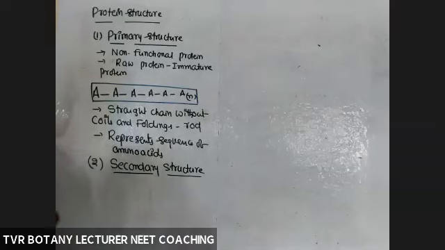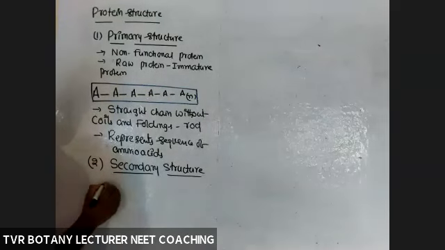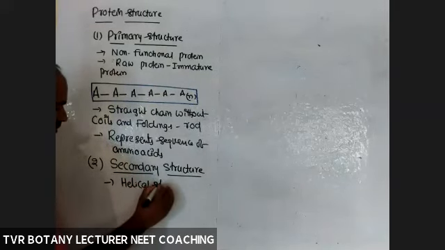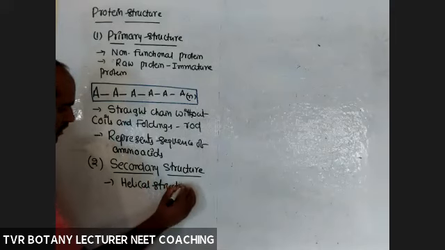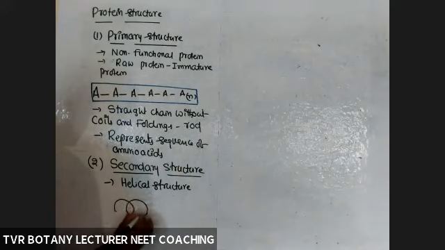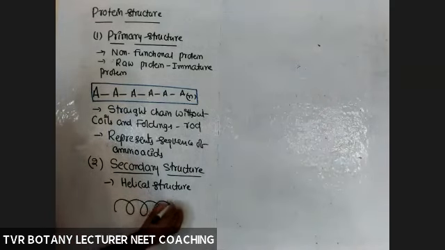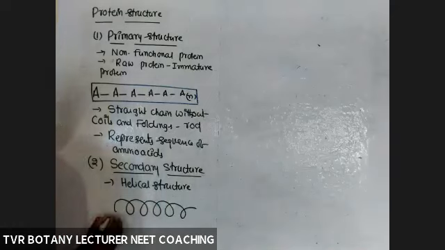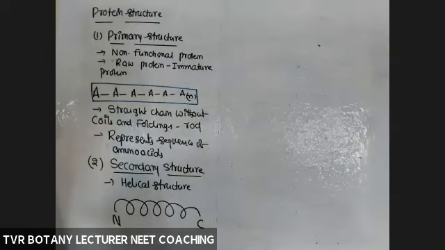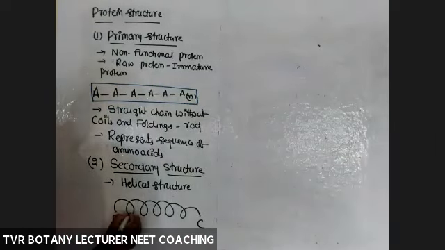Secondary structure. So what is secondary structure? It is a helical structure. Gradually the protein is now folded. It is a spring-like structure, generally right-handed coiling. This one is the N terminus, and this one is the C terminus. Now a little bit of coils are formed.